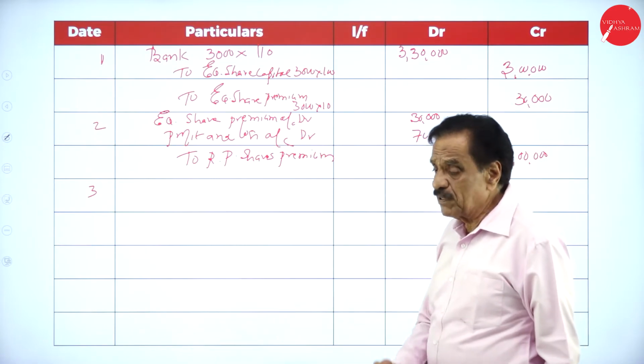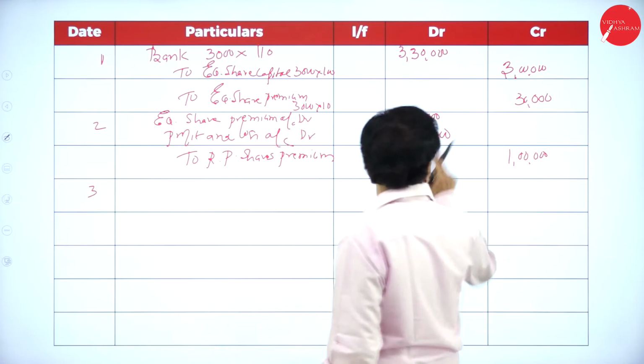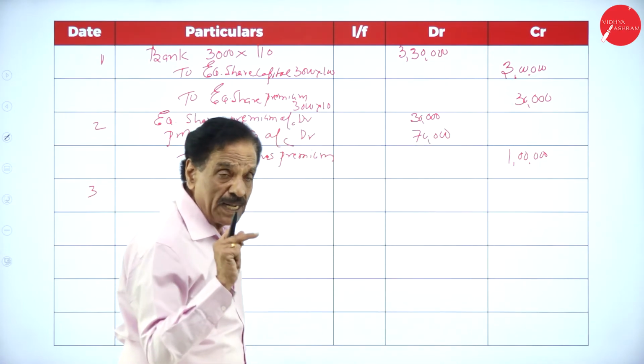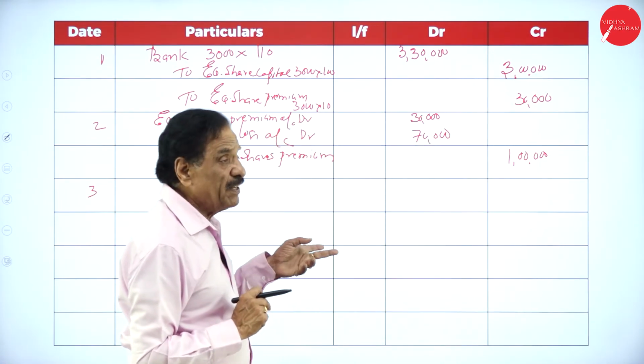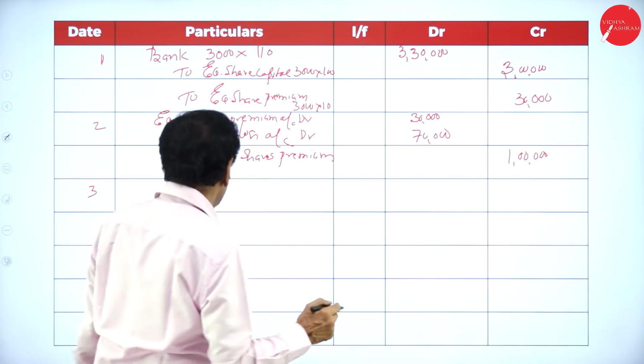Now third entry, equity shares are issued, all the shares issued. We create the capital redemption reserve. Totally we got 3 lakh. How much is payable? 10 lakh. How much shortage? 7 lakh. You take the 7 lakh from the profit and loss account and create the CRR.